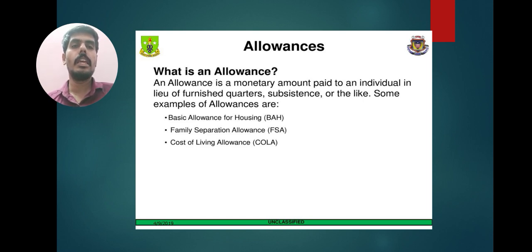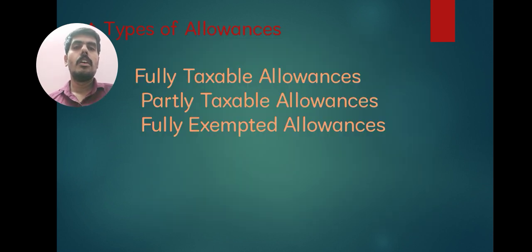Next, we will see the types of allowance. The allowances are categorized under the Income Tax Act 1961. There are three types. First one, fully taxable allowances. Second one, partly taxable allowances. Third one, fully exempted allowances. These are the types of allowances.